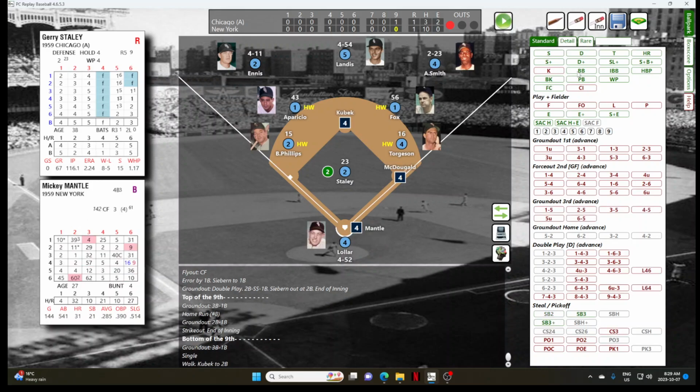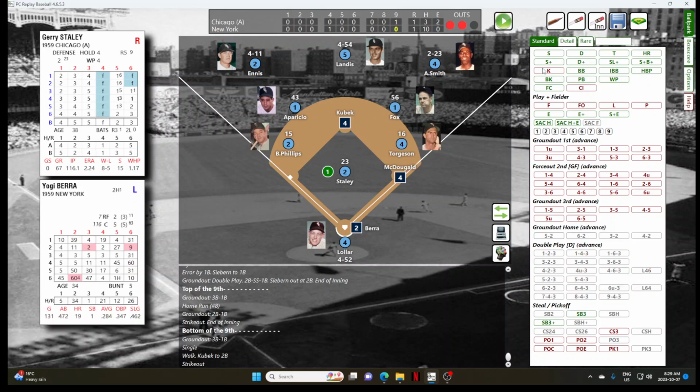Runners on first and second. 1 out for the Mick. If there was a time for the Mick to get out of his doldrums, it is now. And Mick will not do that. He'll strike out. 0 for 5 in the game is Mickey Mantle. So 2 out. And the heroics will be up to Yogi Berra.